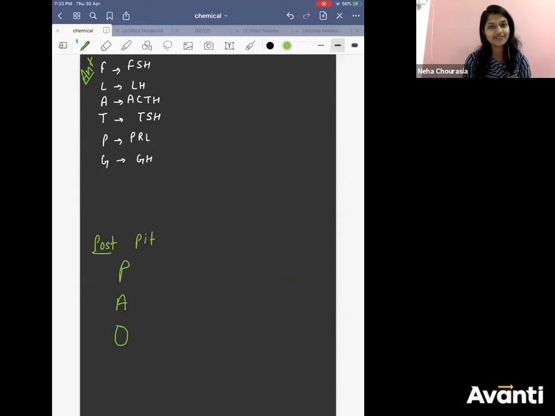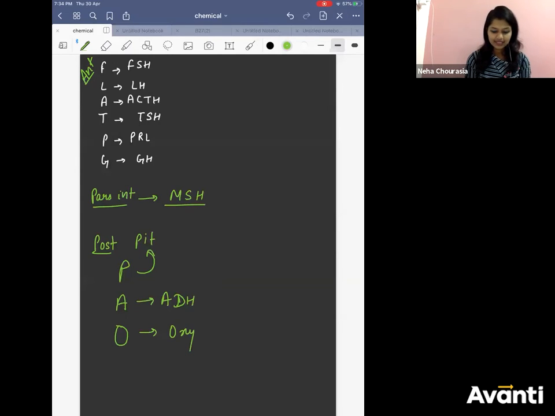Pav bhaji everyone has tried, right? So pav is your posterior pituitary. A is ADH. O is oxytocin. Why I'm telling you to learn this? Because these types of questions come in your competitive exam, asking how many belong to anterior and how many belong to posterior. In between, there is a middle part, the pars intermedia. What do you get from that? Melanocyte stimulating hormone.